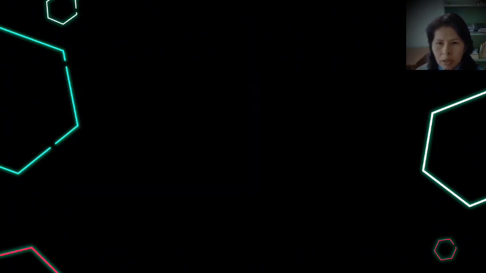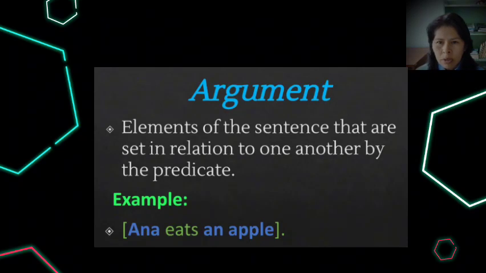Now let's see what the argument of a proposition is. An argument is any of the various elements of the sentence that are set in relation to one another by the predicate. Typically, it's a noun phrase. For example, Anna eats an apple. In this sentence, Anna is the argument and also an apple.